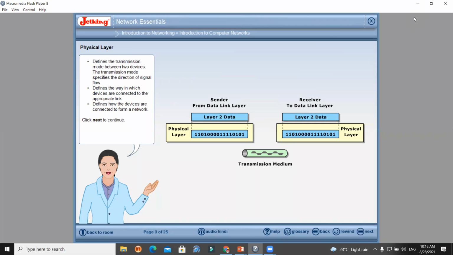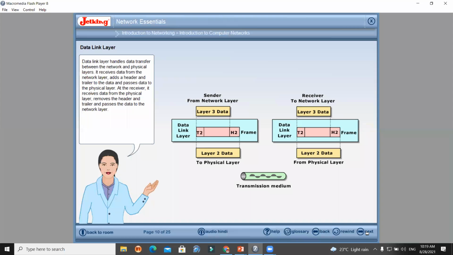Otherwise it should not happen that data is coming at a speed of 1000 Mbps and at the receiver end it is going at 10 Mbps. So flow control is again the responsibility of the data link layer. One more responsibility of the data link layer is what? To find out the error and recover from the error. That means identifying the error and recovering from the error is again one more responsibility of the data link layer. Now have a look.